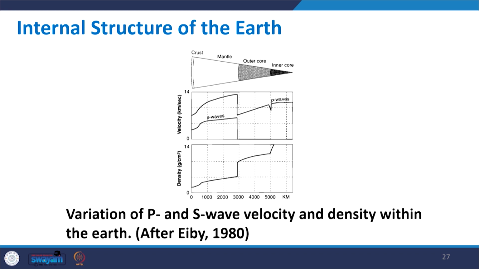When we talk about this, the P wave velocity is quite high near the inner core.